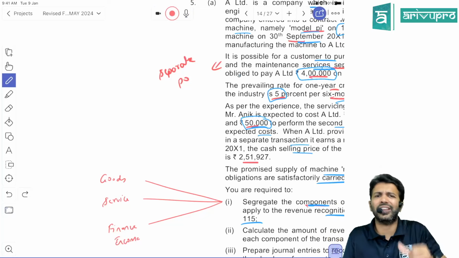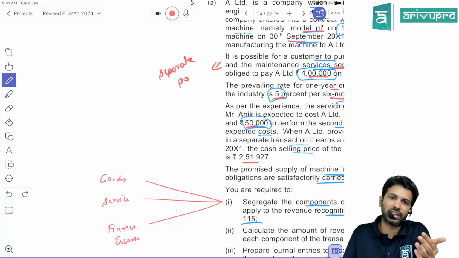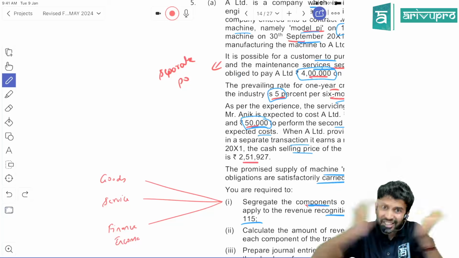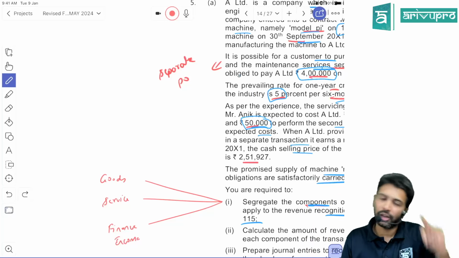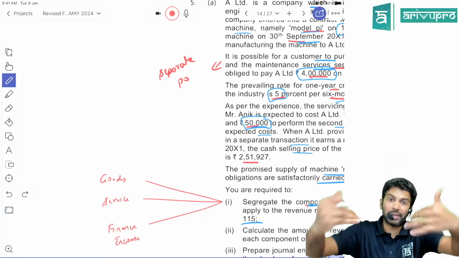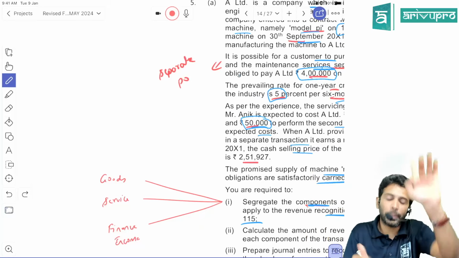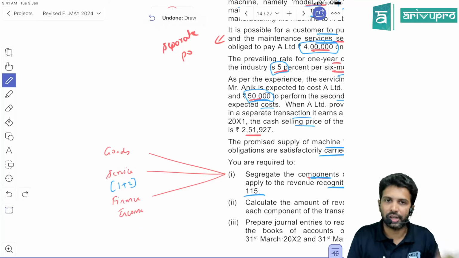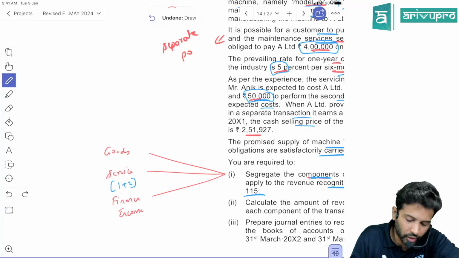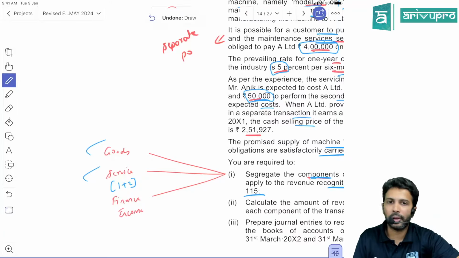In a way, we know this. Performance obligation means a promise made in a contract to transfer to a customer a distinct good or service or series of distinct goods or services which are substantially same and have the same transfer pattern. So service number 1, service number 2 have the same transfer pattern. So they will be considered as one PO. Service 1 and service 2 both put together will become one performance obligation. If they had asked performance obligation, it would have been goods is one PO, service is one PO, I would have concluded. But here they ask component.